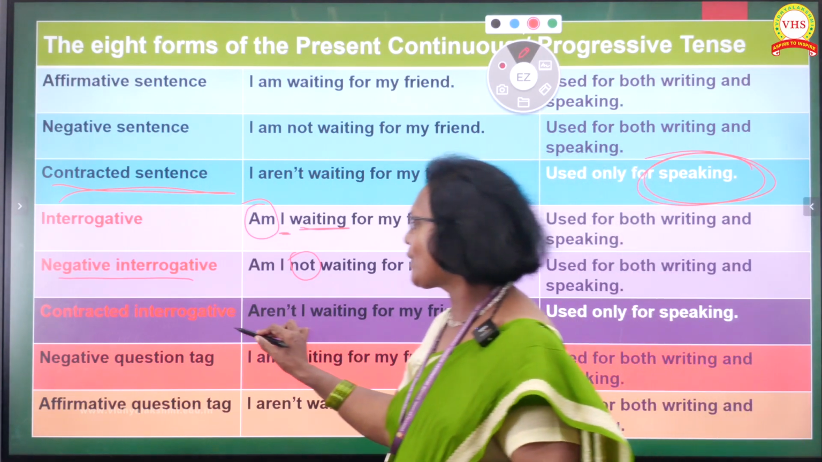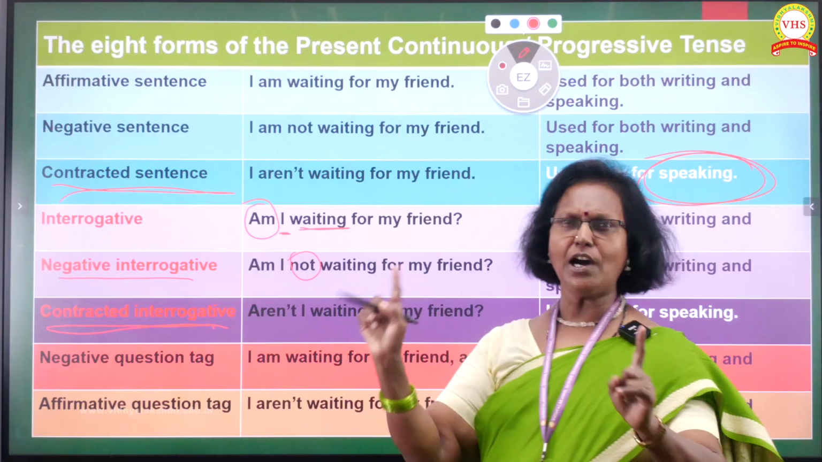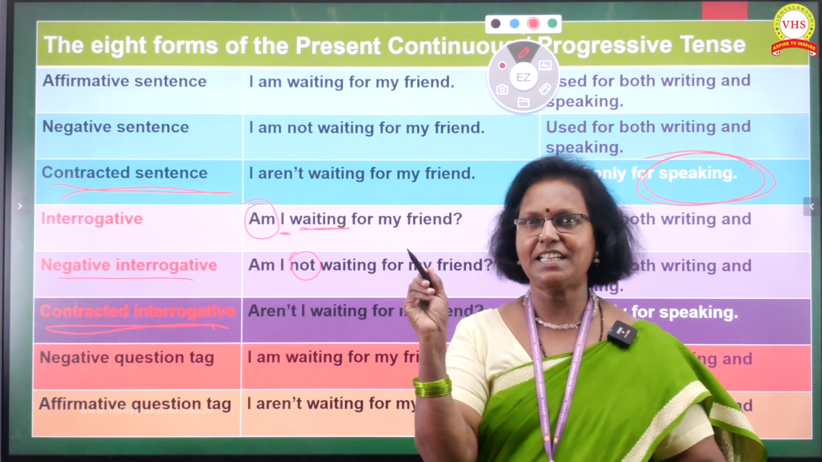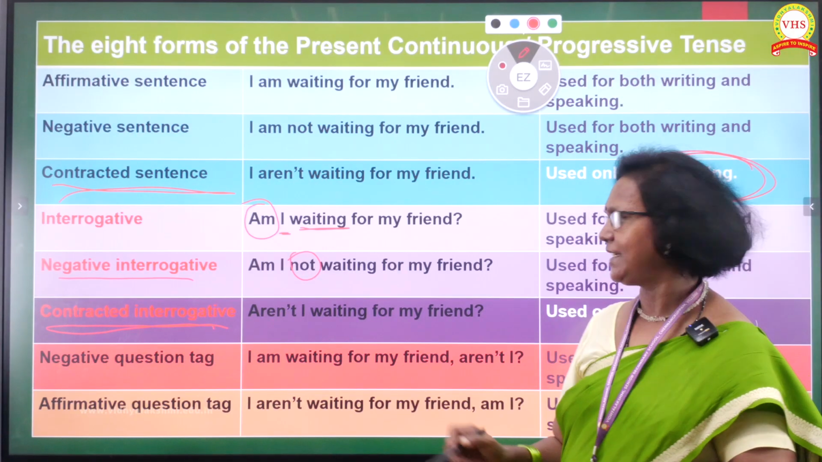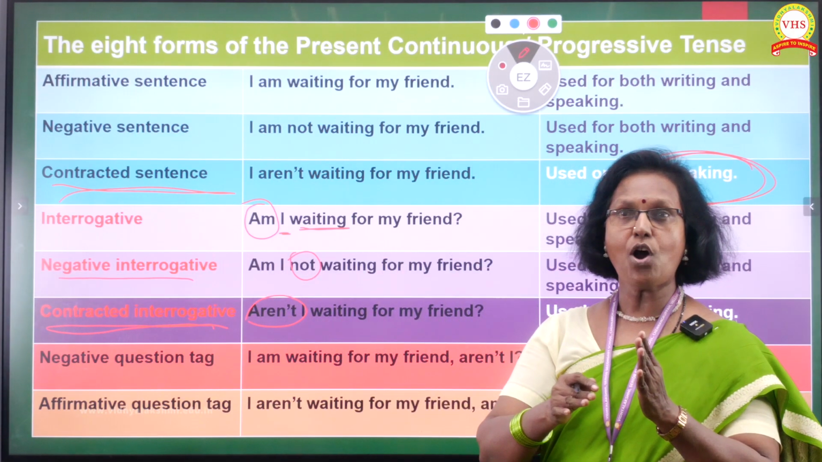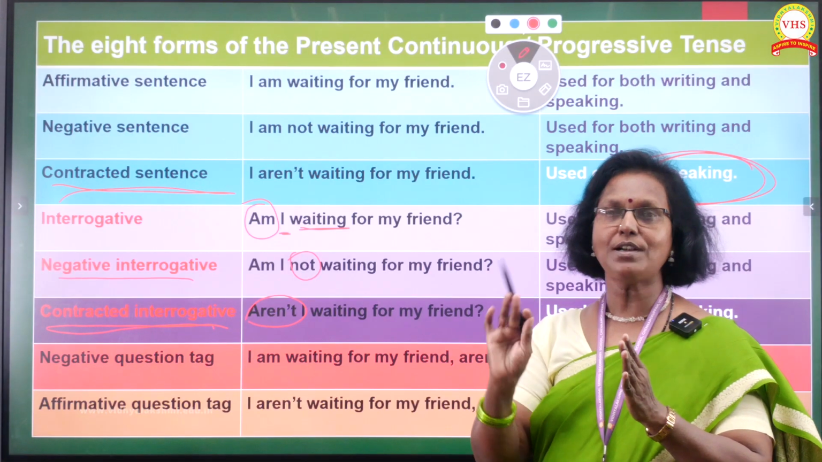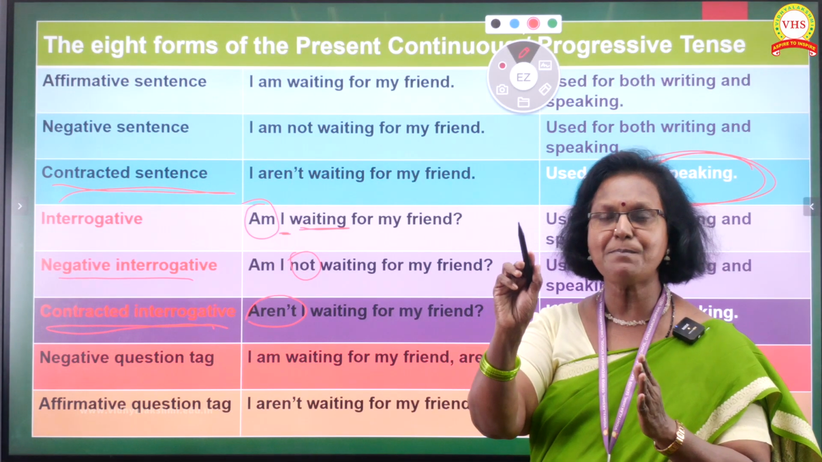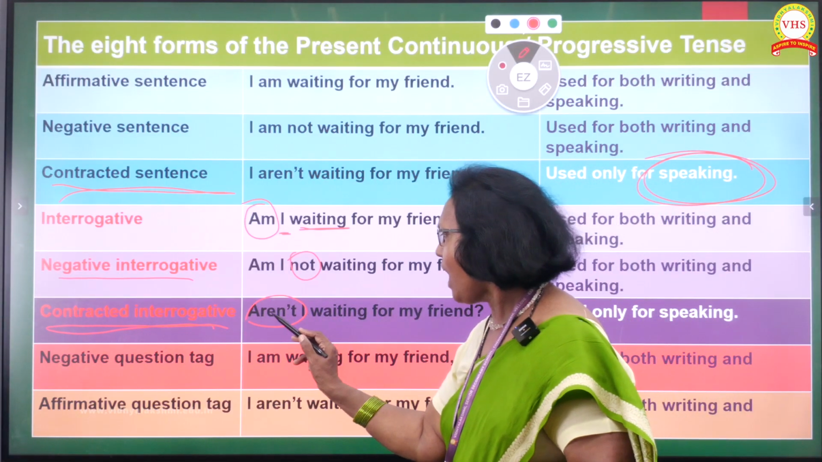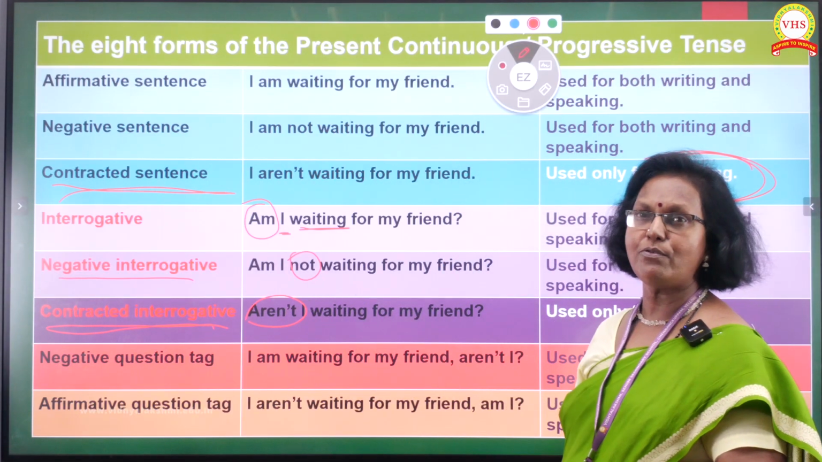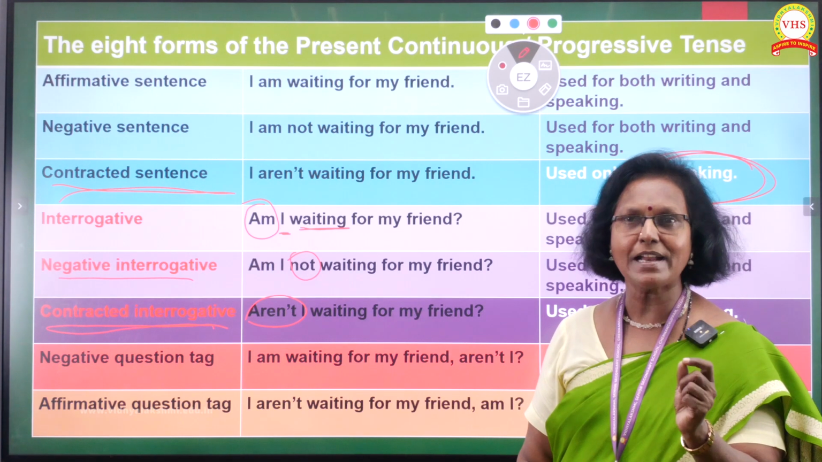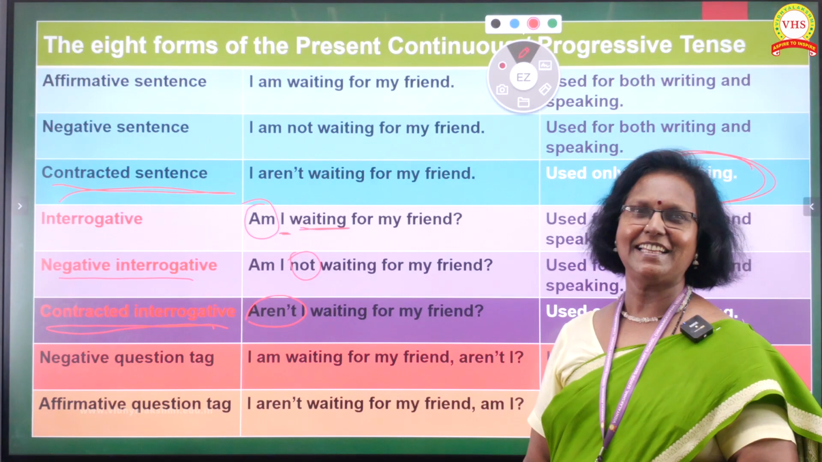Look at the contracted interrogative. Here, be careful. Do not use it for writing. How do we do that? We take aren't. Are plus not and am plus not is the same. So here we must make am plus not. It is aren't. So aren't I waiting for my friend? Aren't I waiting for my friend? Used only for speaking. Got it?